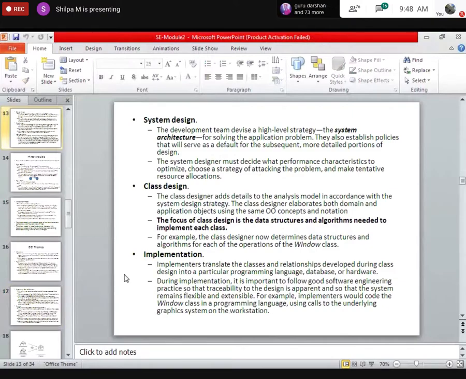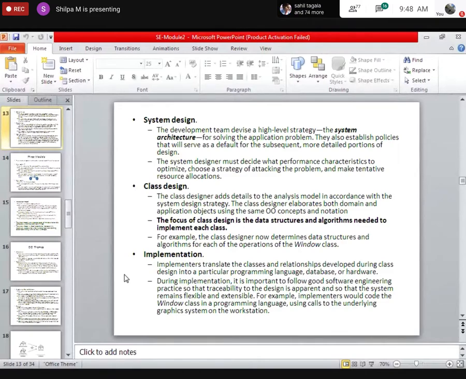Then you have design. In design you have system design and class design. What are these two types of design? Just remember, system design is the overall system architecture, the entire system architecture, the subparts, everything.